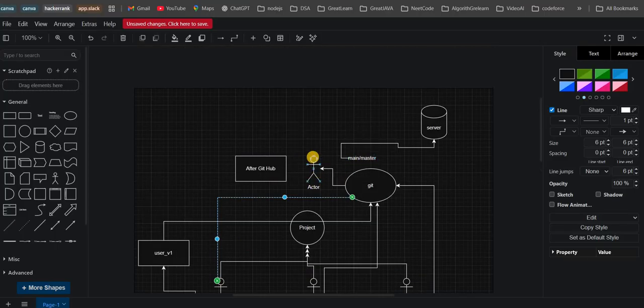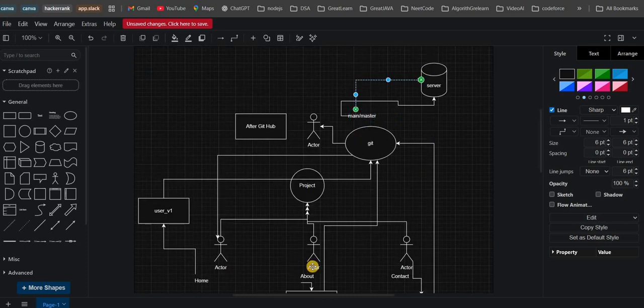Once all is done, the team lead will take the updates from all these branches and push them into the main branch. He will make some pull requests, merge into the main branch, and also deploy the complete project onto the server. No one automatically has access to this main branch.